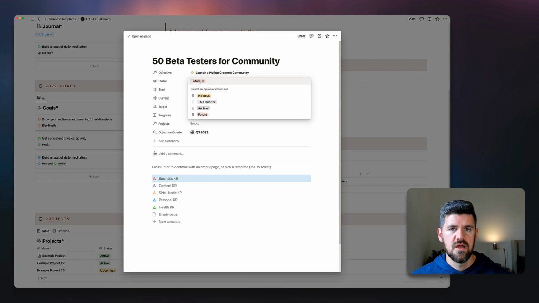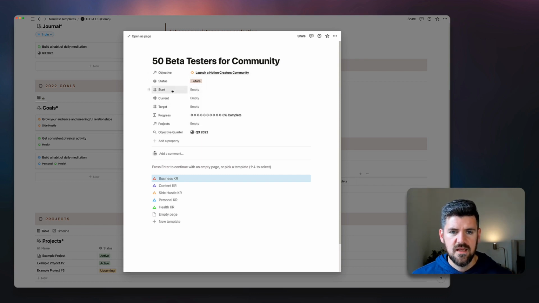But if we're thinking through, we're starting a new quarter, you would archive any old or outdated key results there. And we've got 3 number properties here, so this is going to be helpful to have that visualization. So the first part is the starting number that you are at the beginning of the 3rd quarter. So we're going to set this to 0. We're going to set the current also to 0, and the target to 50. So if you'll notice, if we update this to, let's say, 5, you got that updated progress bar here as well. And projects we haven't defined yet, but we're going to get into that next.